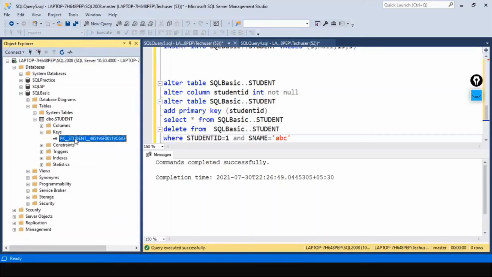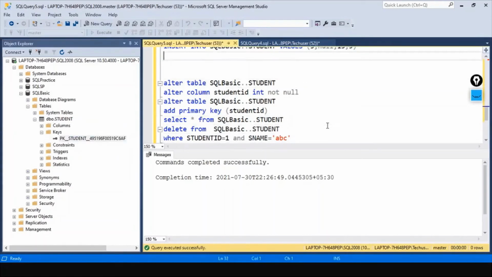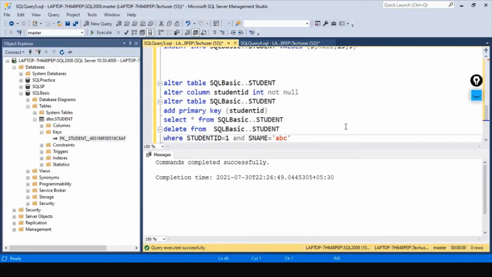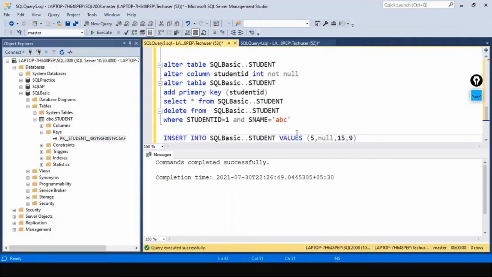See, the primary key is created here. Now let's try to enter again. Student ID as 1 again. Name as ABC, it has to fail. See what happens.